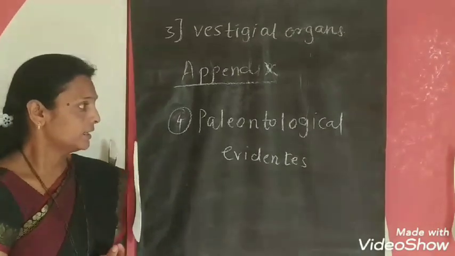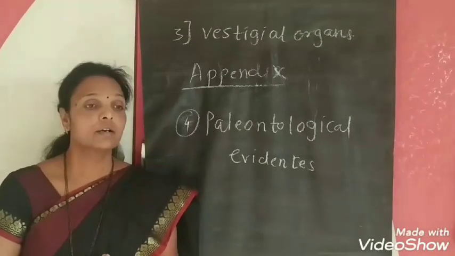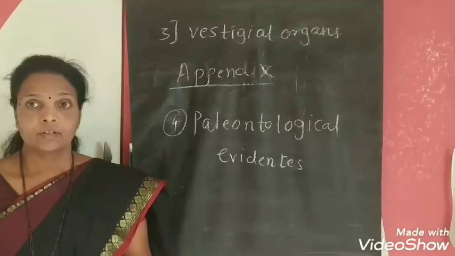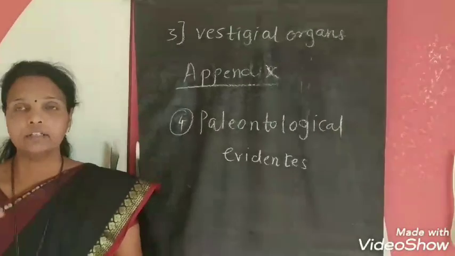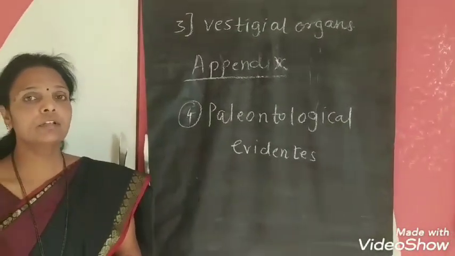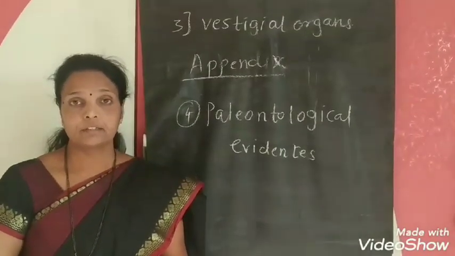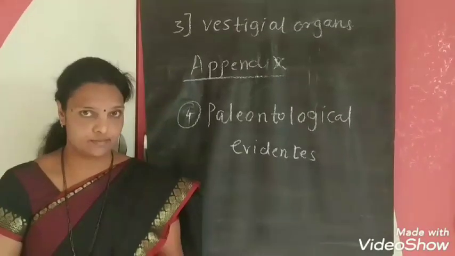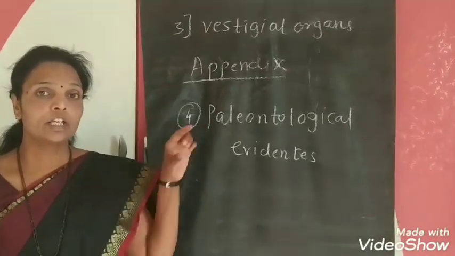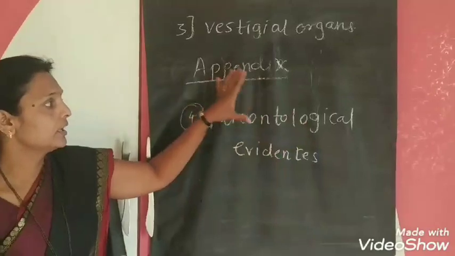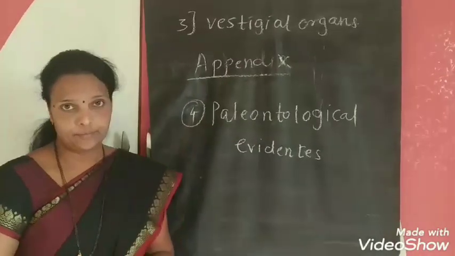All of you know, we are living organisms. Our living organisms are made up of carbon. In our body, carbon is present. Whenever we are in a living condition, the ratio of C14 and C12 changes continuously in our body. But whenever our life stops, whenever any organism dies, at that time the ratio of C14 and C12 stops changing, and it starts decaying.